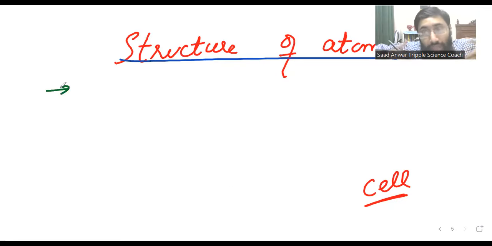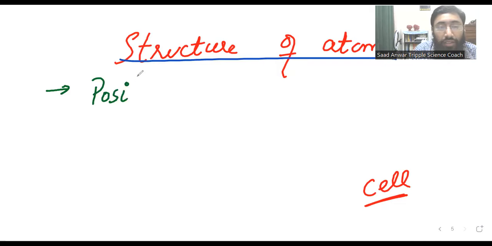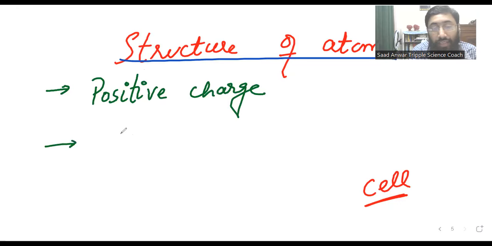Just see in my hand, this is an atom. When we try to look into an atom, we find that in atoms there are many particles. Some particles carry positive charge, and some other particles in an atom carry negative charge.